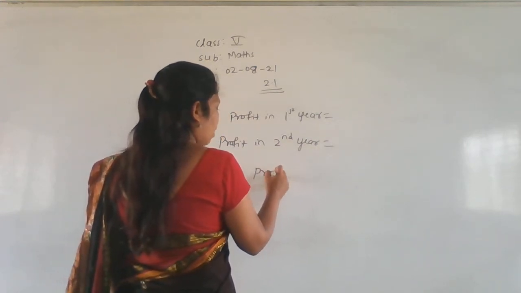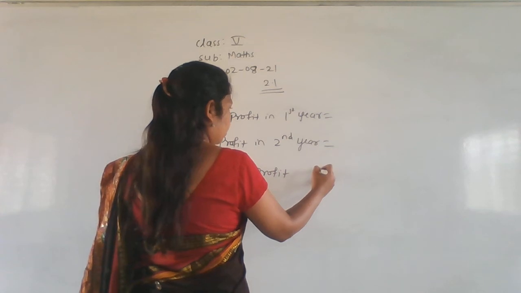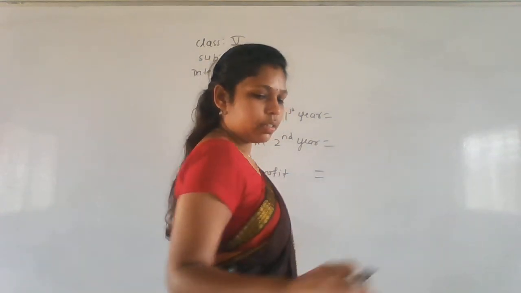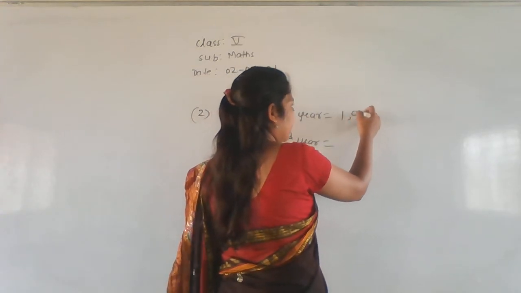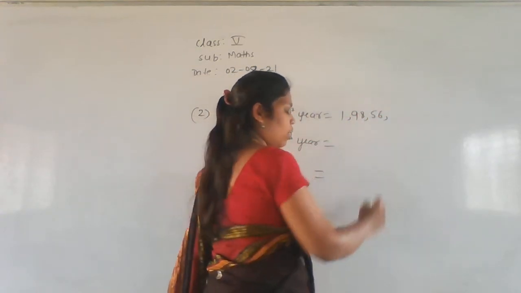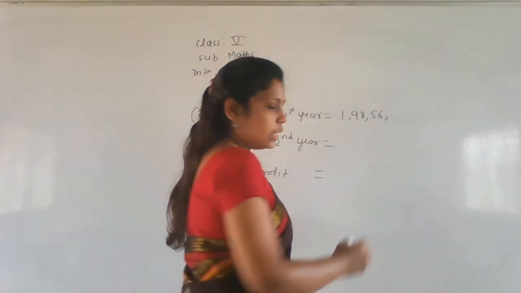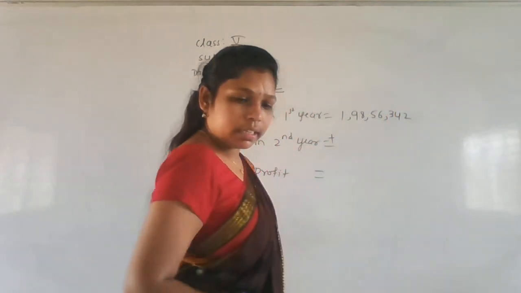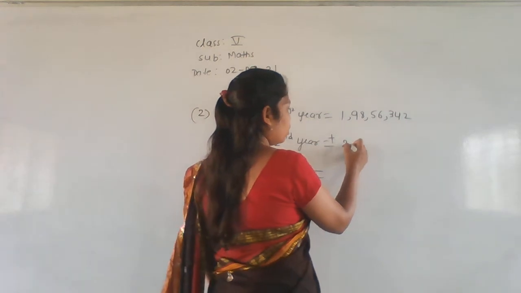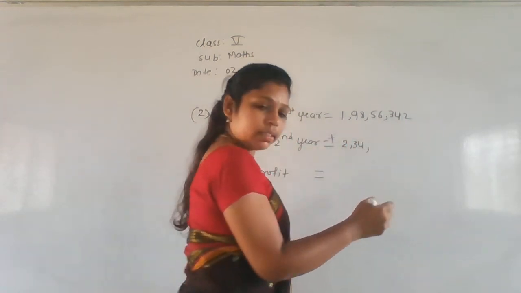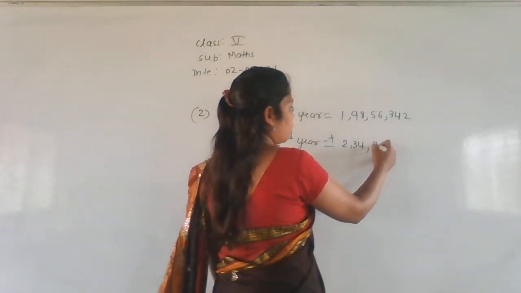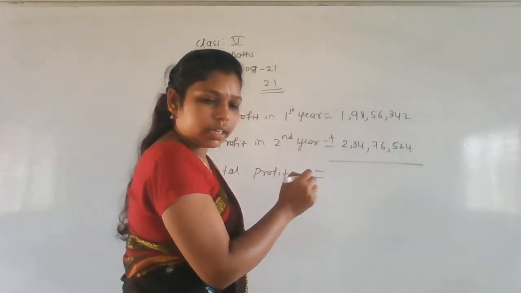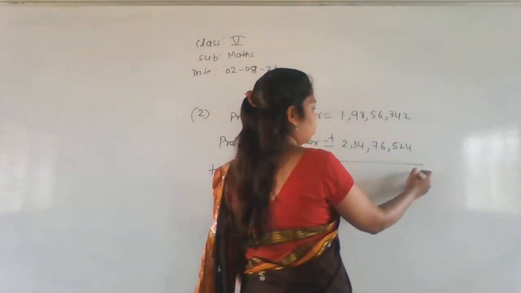Total profit means we have to add the numbers. So whatever the number here, write first. 1,98,56,342 plus 2,34,76,524.